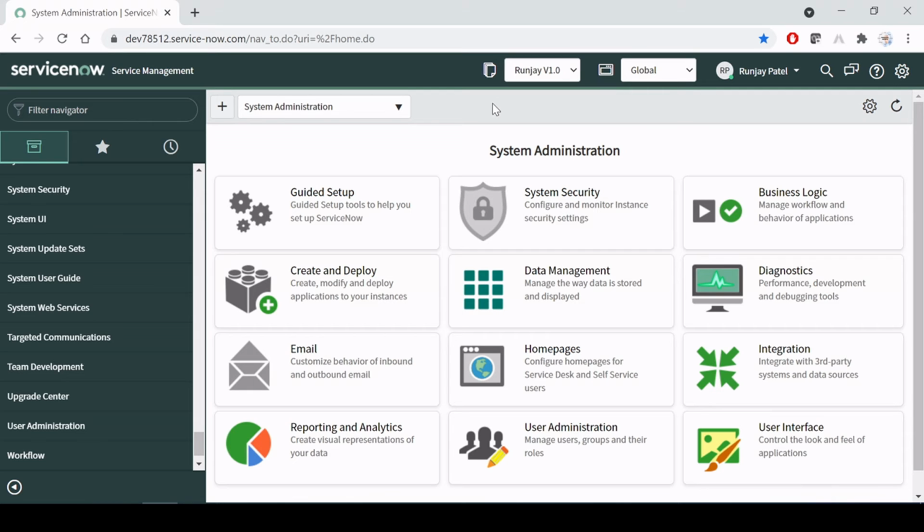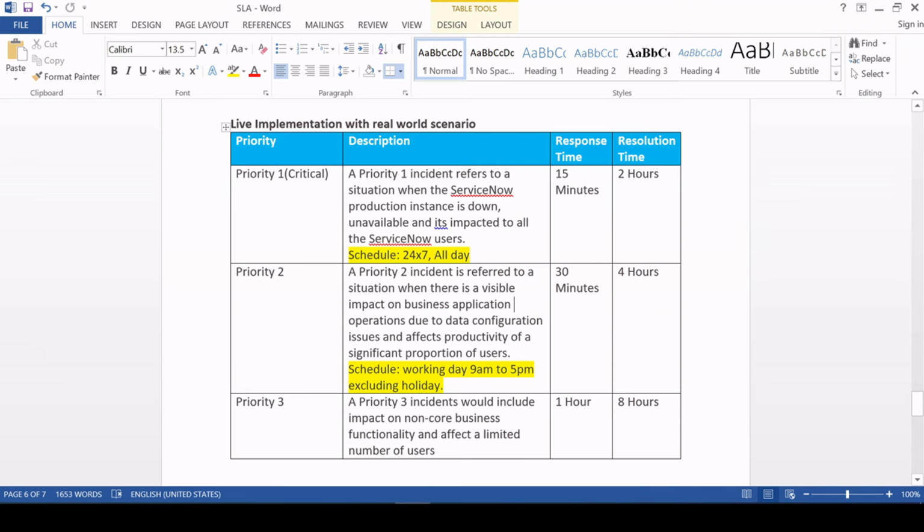Guys, this is the fourth and last video on the SLA topic. In all three previous videos, I have explained how you can simply create an SLA, right? In my previous video I explained how we can create a priority one SLA, and how we can use the schedule which is there out of the box, which is used 24 into 7 for all day, right? That was very simple, but in some scenarios your client will ask you to create an SLA which will run only for a specific time.